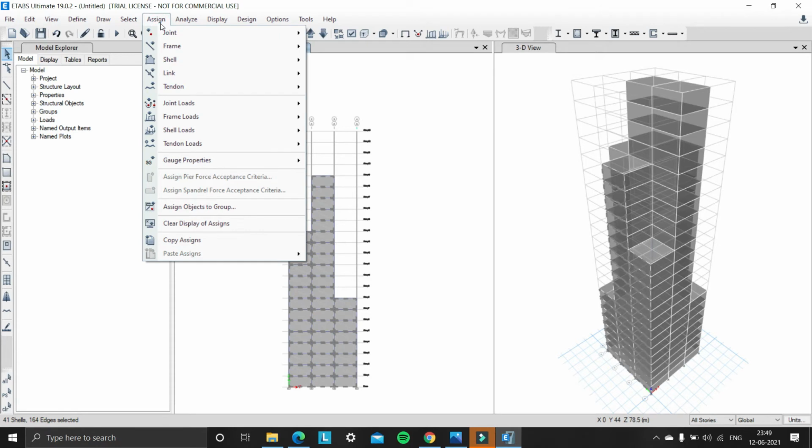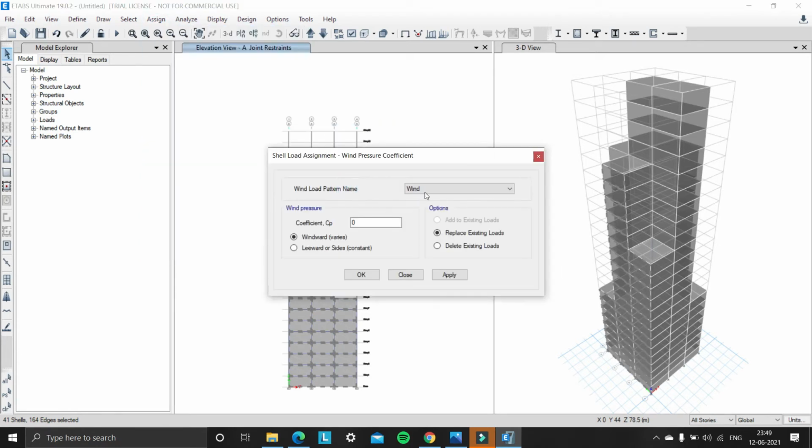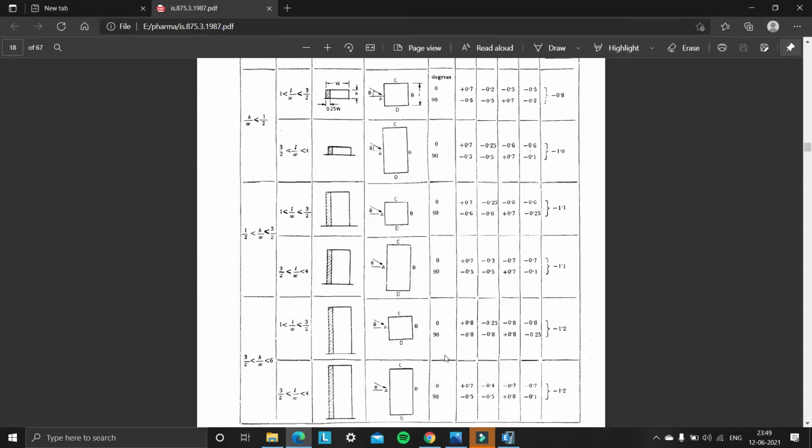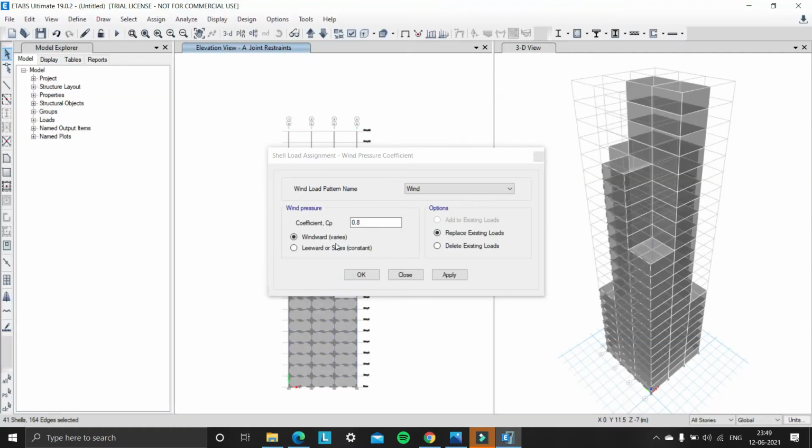So for that, go to shell loads, wind pressure coefficient, wind pattern name is wind, and the coefficient is 0.8, and it is in the windward direction. Click on apply and click on OK.